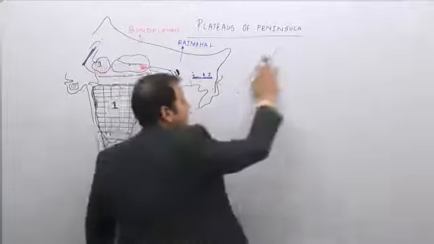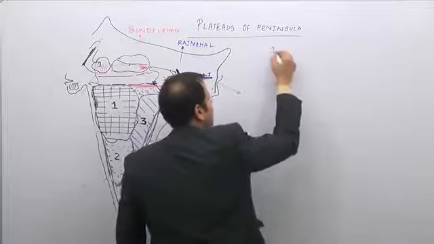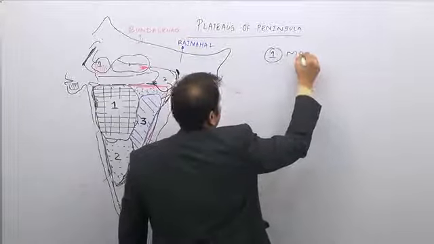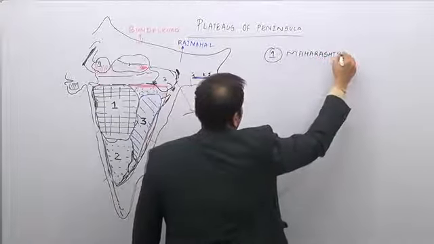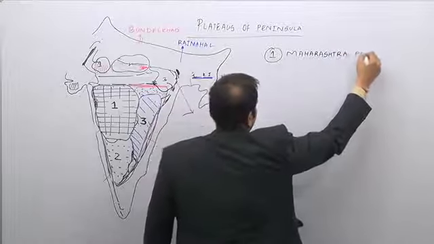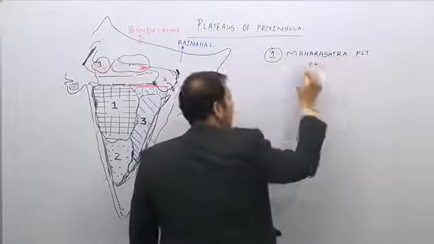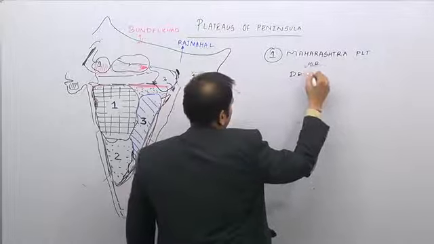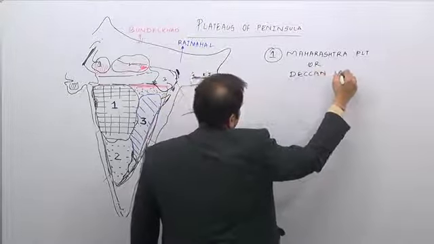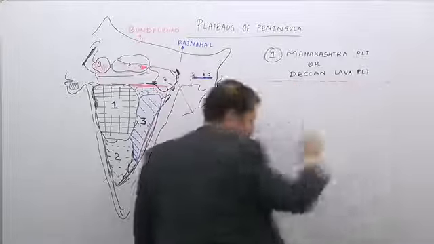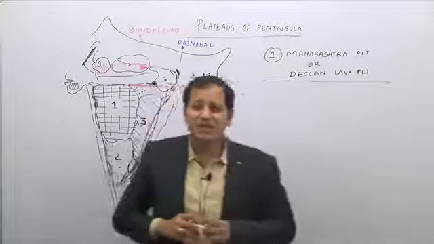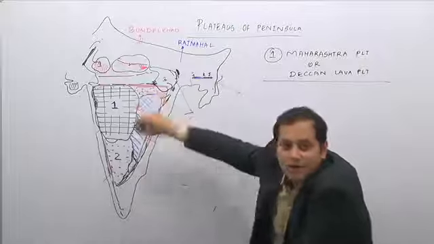So the Maharashtra Plateau or the Deccan lava plateau lies in the northern part of the Deccan Plateau.